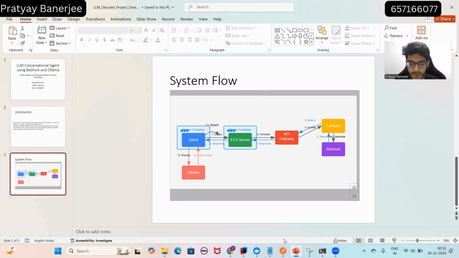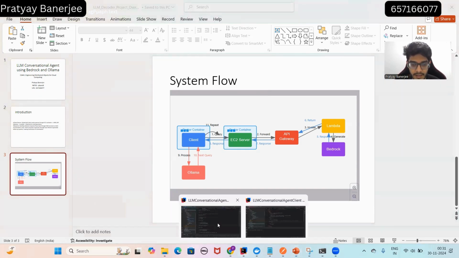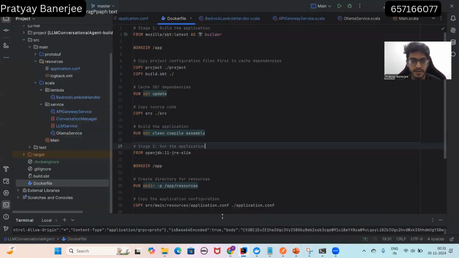If I go to my code, that will help explain it a little better. This is the conversational agent code, which is the server that has been hosted on the AWS EC2 instance.